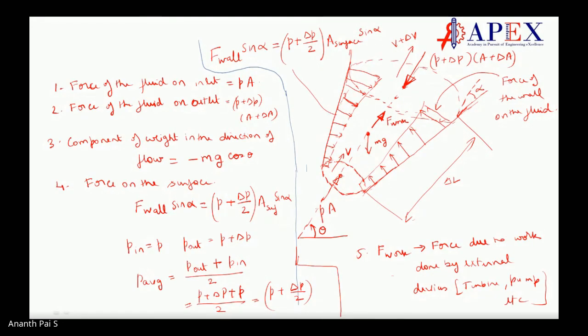Sir, for force on the surface, why did we take F wall into sine alpha? Because F wall is perpendicular to the wall, is it not? Yes, sir. We are taking the component in the flow direction. What is it? Sine alpha, is it not?